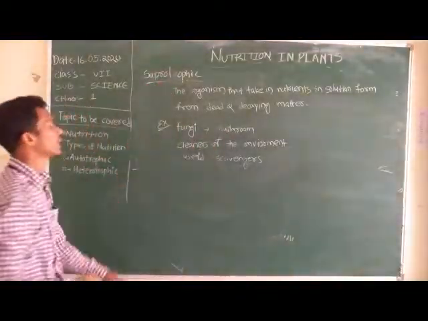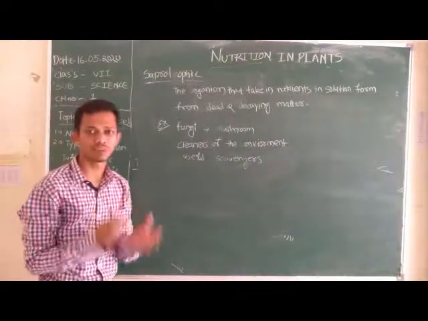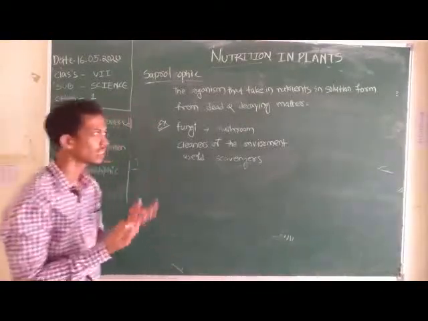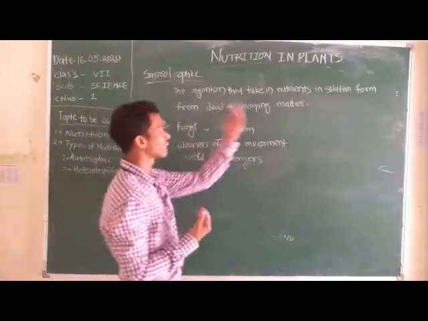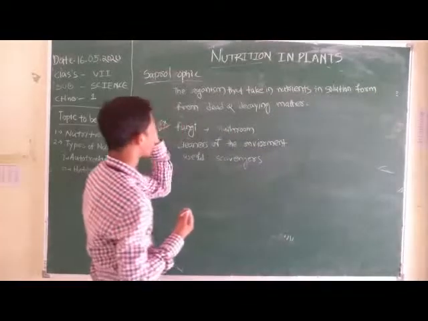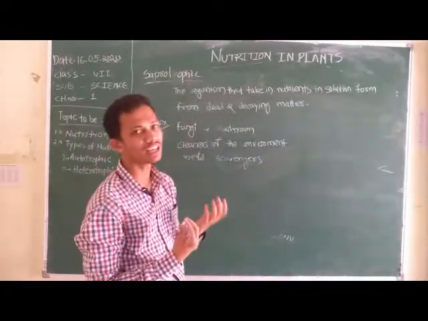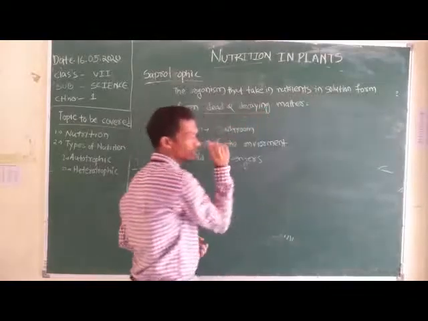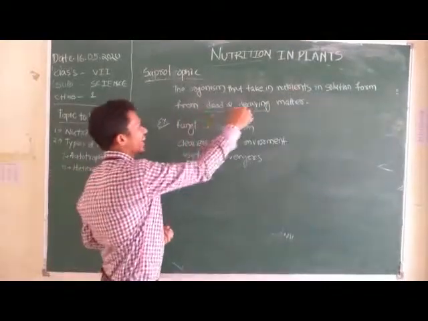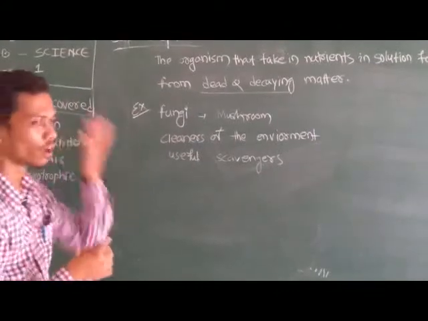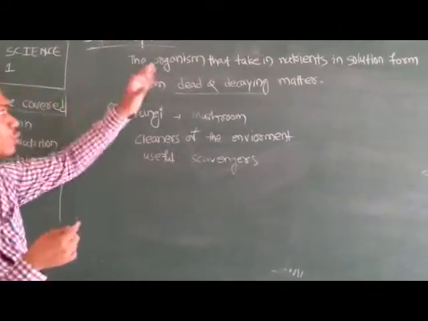So let's take the definition of saprotrophic nutrition: the organisms that take in nutrients in solution form from dead and decaying matter. Let's focus on these words, dead and decaying matter. Organisms that practice saprotrophic nutrition we call saprotrophs.